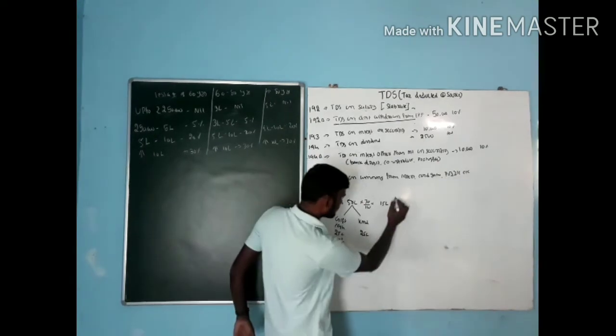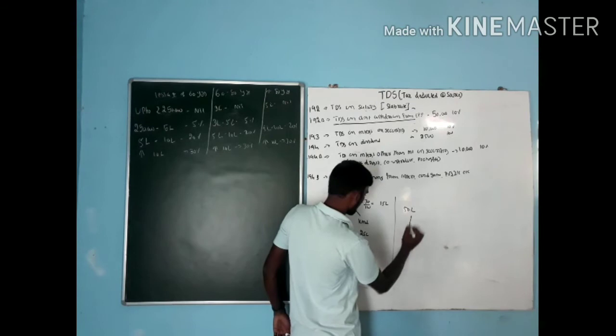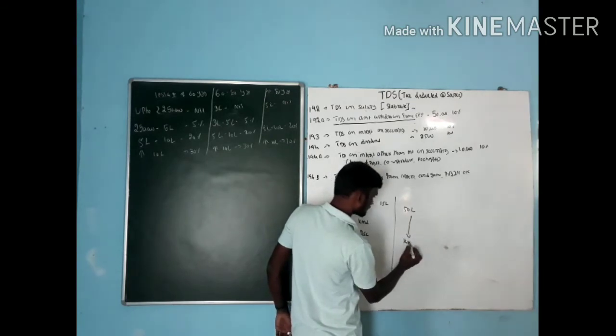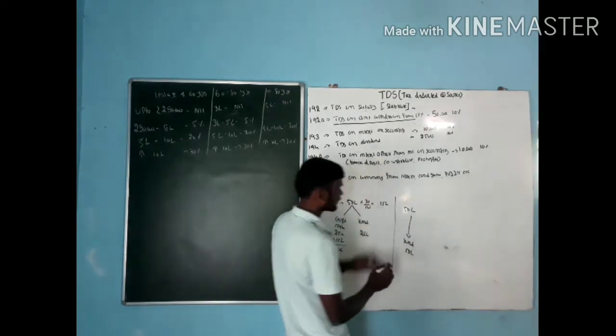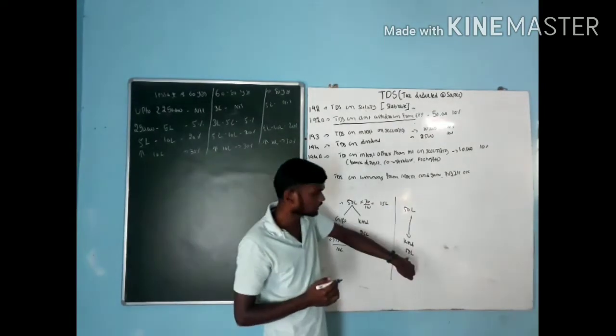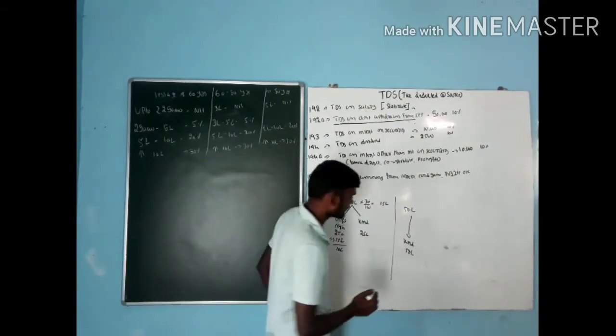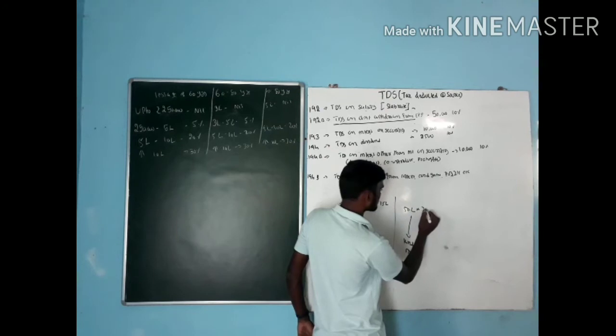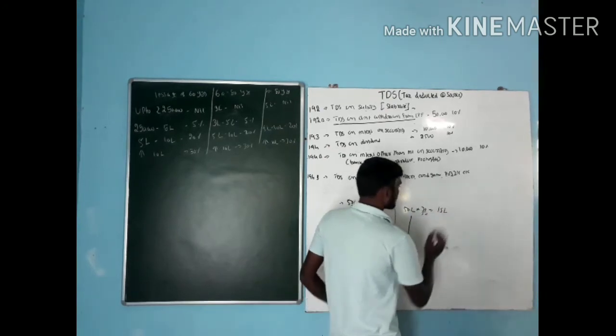Suppose they pay the full 50 lakh only in kind. In that situation, 30 percent is 15 lakh.